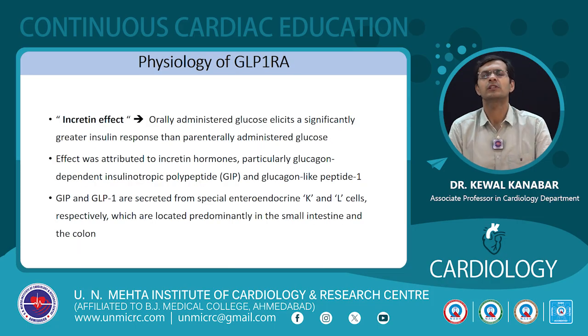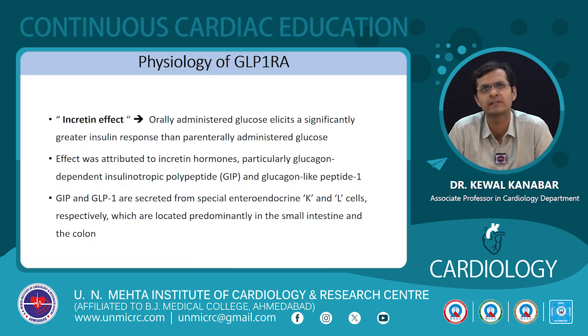Now the physiology of GLP-1 receptor agonists. One of the first GLP-1 receptor agonists which was found and approved was exenatide. Basically, it was discovered because one of the fish found in the Americas could eat almost half of its body weight without an increase in blood glucose levels, and that is when one of the molecules found in these fish was identified, and an analog of this was developed, which was exenatide. Basically, it has an incretin effect.